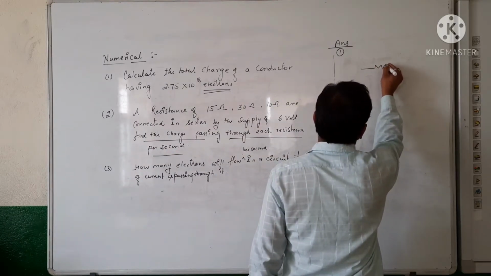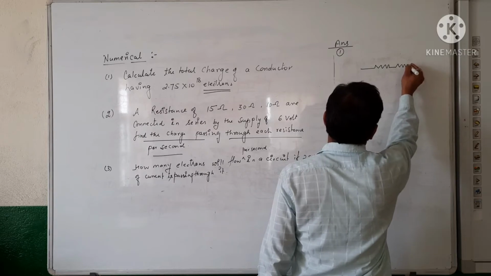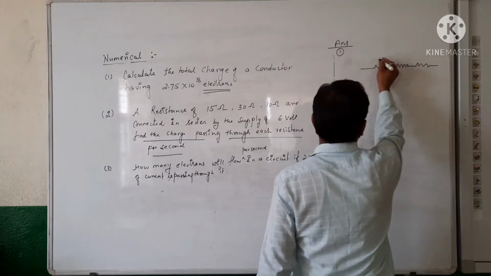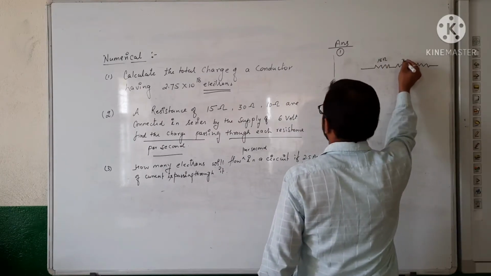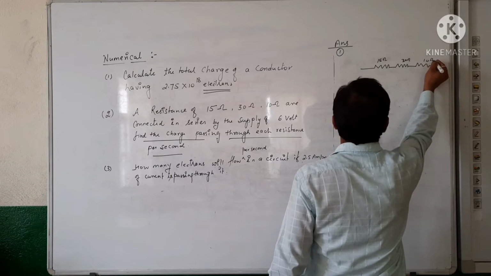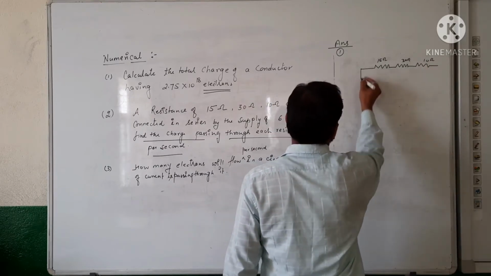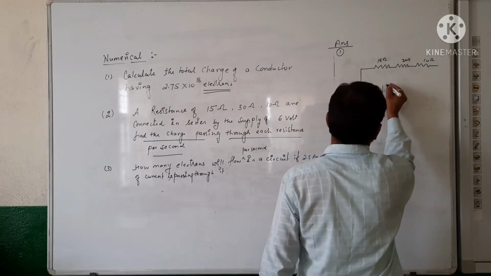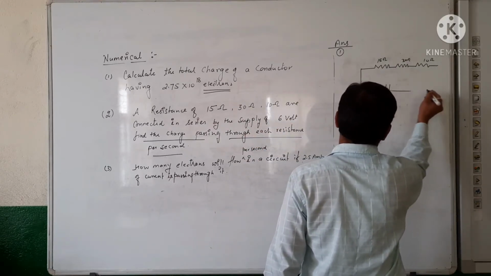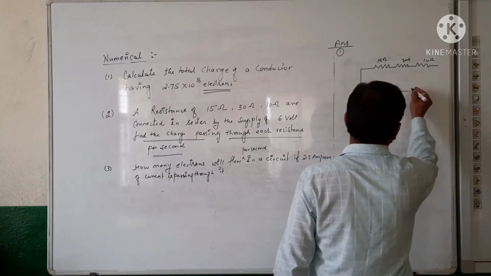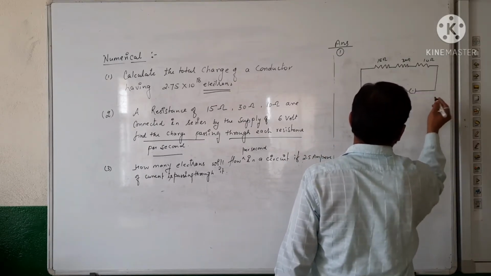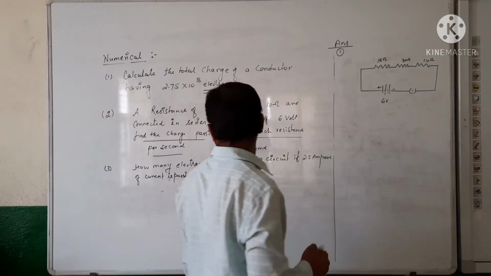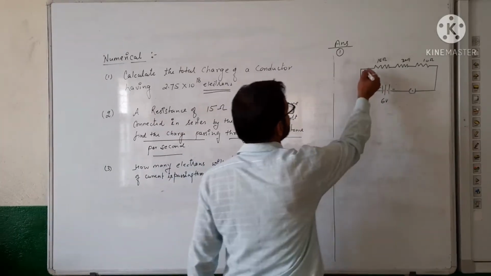By diagram I want to show you: 3 resistances of 15 ohm, 30 ohm and 10 ohm are connected in series with a battery or a supply of 6 volt. So I am using here 3 cells of 2 volt each. Got it? So here he is asking to find the charge passing through each resistance.